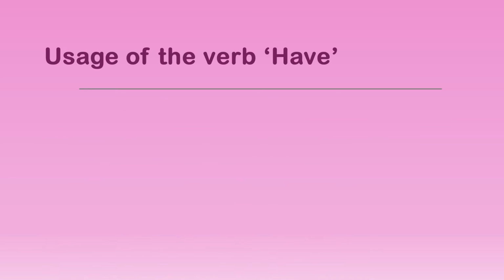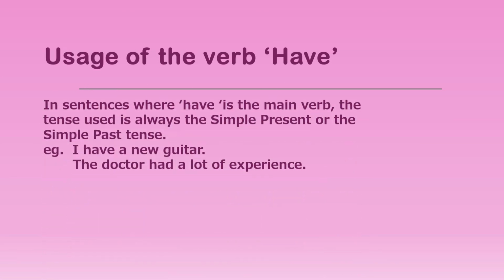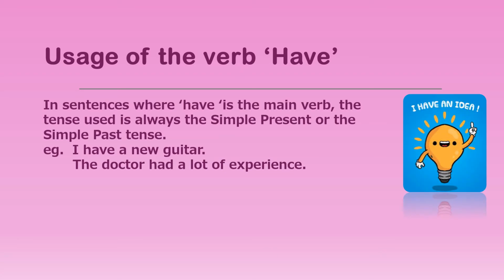How do we use the verb have? In sentences where have is the main verb, we always use the simple present or the simple past tense. For example, I have a new guitar in the simple present tense, and the doctor had a lot of experience in the simple past tense. I have an idea, the simple present tense.